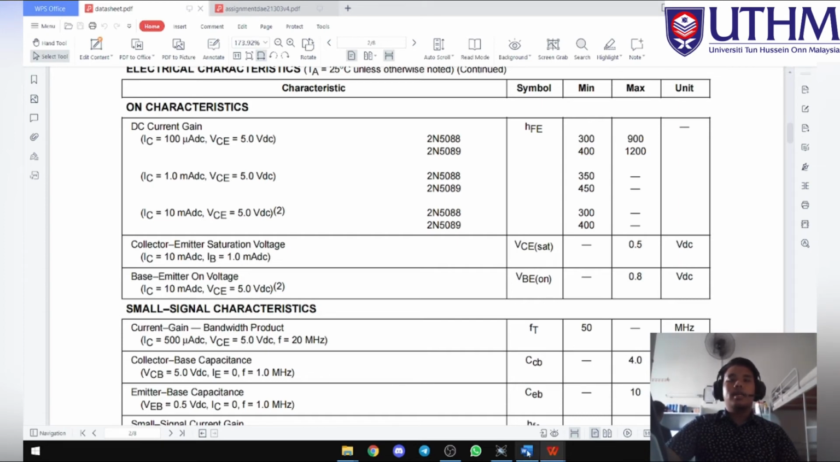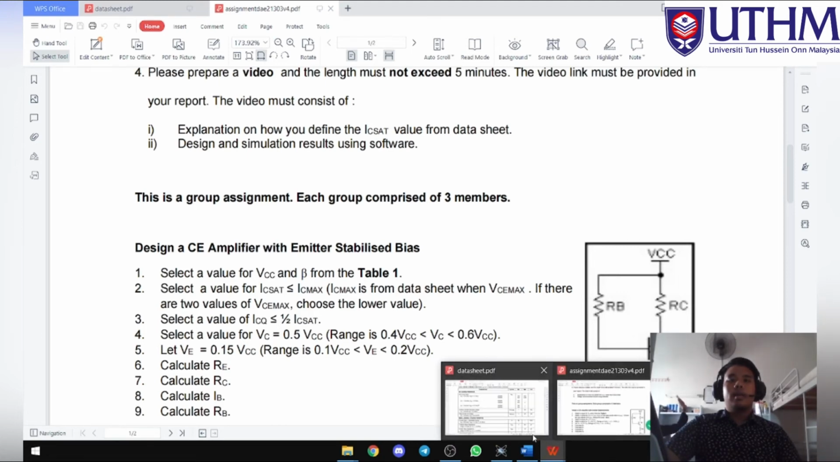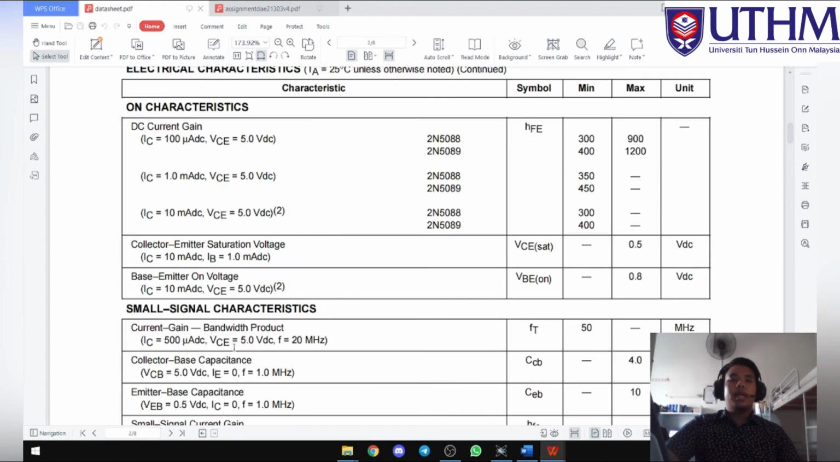Lastly, for the IC set, the value of IC set can be taken to be equal to or less than the value of IC max. So the IC set value we take is 9 milliampere. Okay, that's all from me. Thank you.